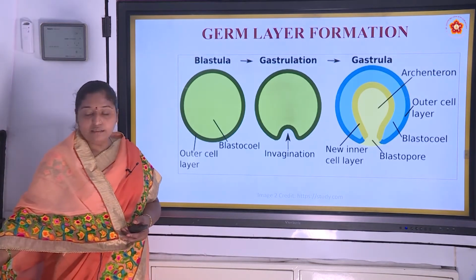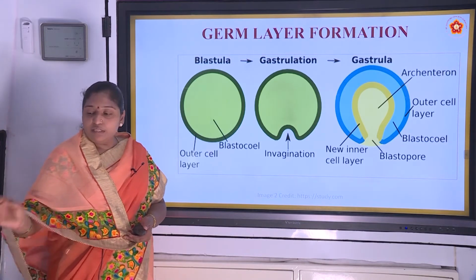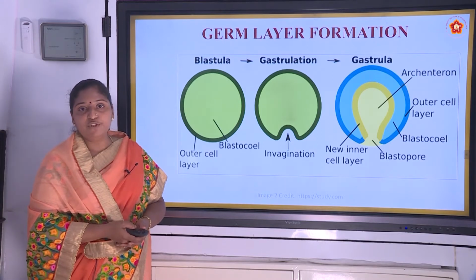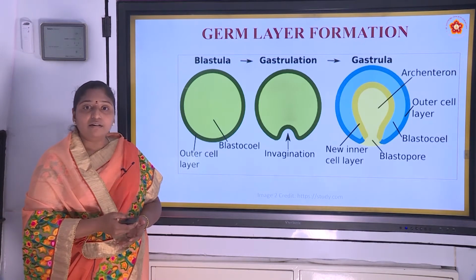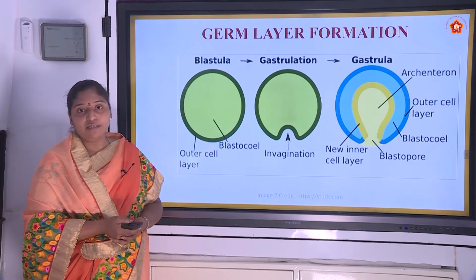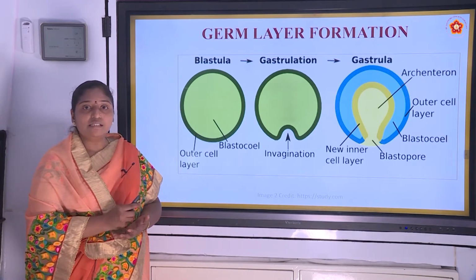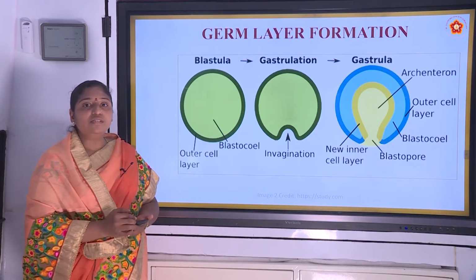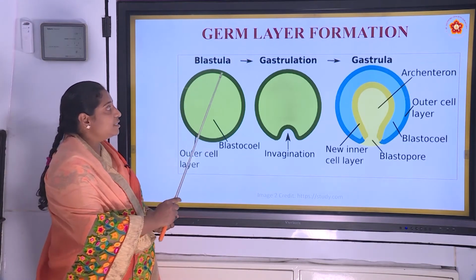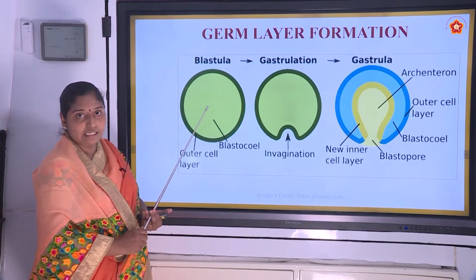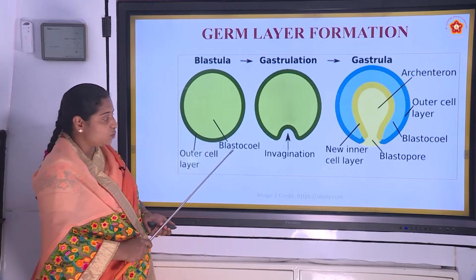Observe this picture here. This is blastula. What is blastula? After the fertilization process, that is the fusion of the male gamete with the female gamete, a zygote is formed. And that zygote undergoes cell division and an embryo is formed. During the embryonic development stage, the cells undergo division and form a blastula. And this blastula is a hollow sphere of cells surrounding a fluid filled cavity that is called blastocoel.